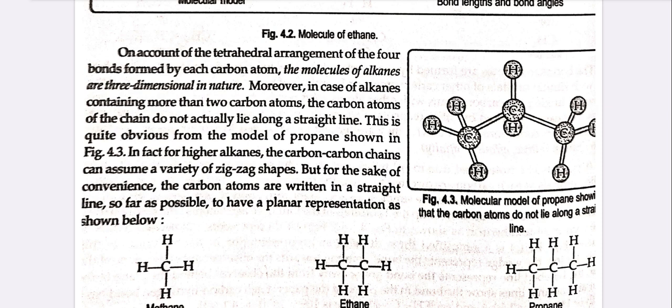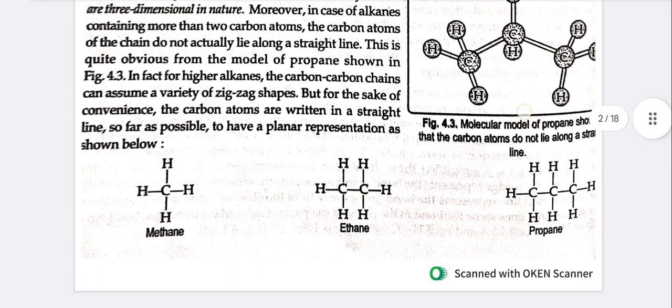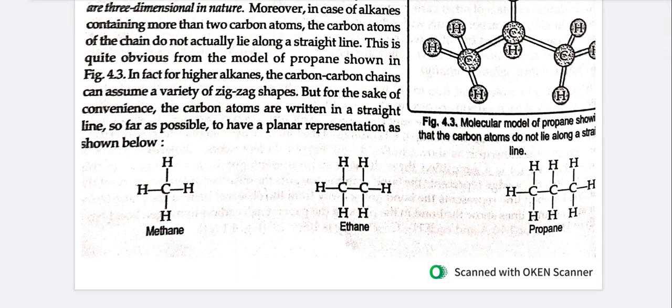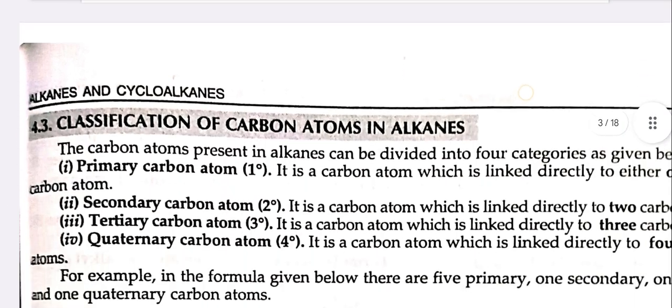This is quite obvious from the model of propane as shown in figure 4.3. In fact, for higher alkanes, the carbon-carbon chains can assume a variety of zigzag shapes, but for the sake of convenience, the carbon atoms are written in a straight line so far as possible to have a planar representation as shown below: methane, ethane, and propane.